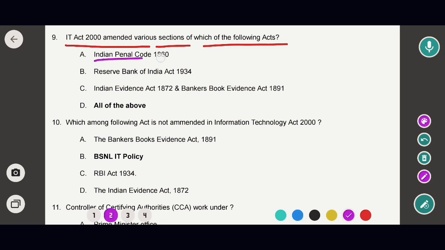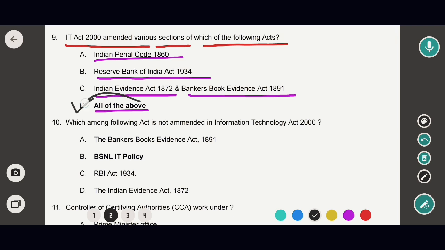Options are Indian Penal Code 1860, Reserve Bank of India 1934, Indian Evidence Act 1872, and Banker's Book Evidence 1891. All of the above. So in this case, the correct option would be option D. That means all of the above. That means IT Act 2000 amended Indian Penal Code, Reserve Bank of India Act 1934, and Indian Evidence Act 1872, as well as Banker's Book Act 1891.